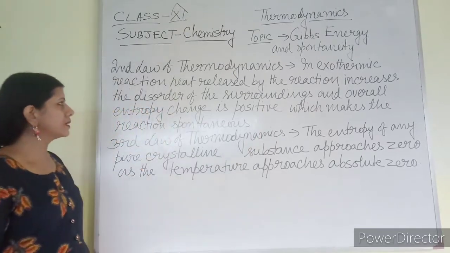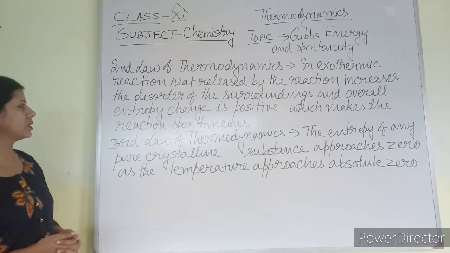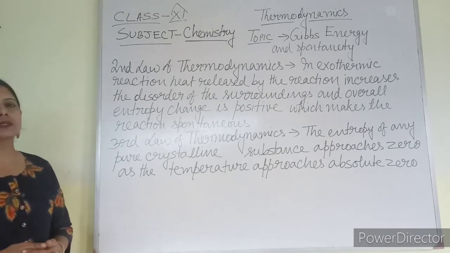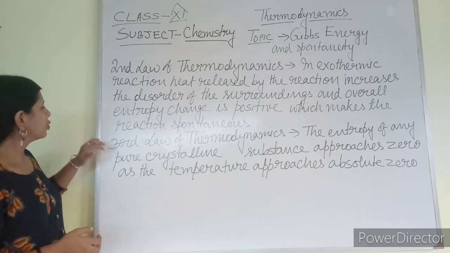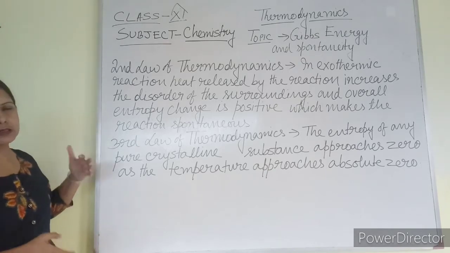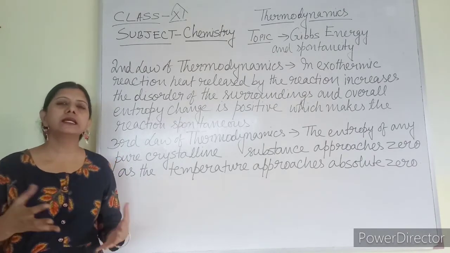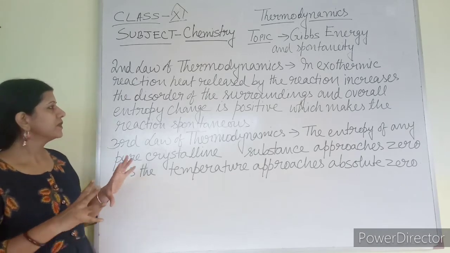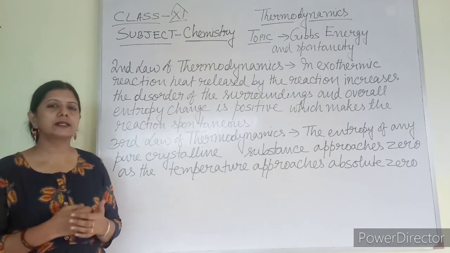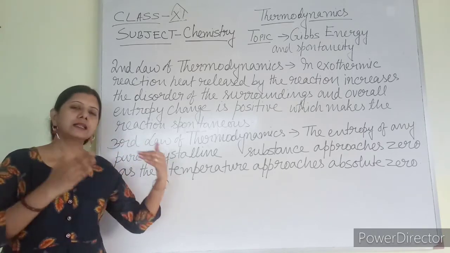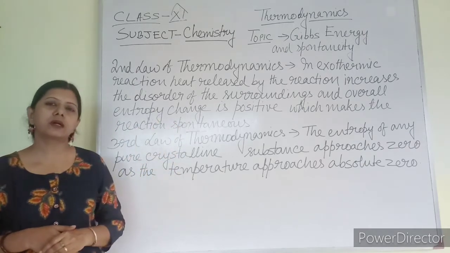So in statement form, in an exothermic reaction, heat released by the reaction increases the disorder of the surroundings and the overall entropy change is positive, which makes the reaction spontaneous. That is what is explained: as it is exothermic, the heat released changes the entropy of the overall surroundings in the positive direction, and that will make the reaction spontaneous.